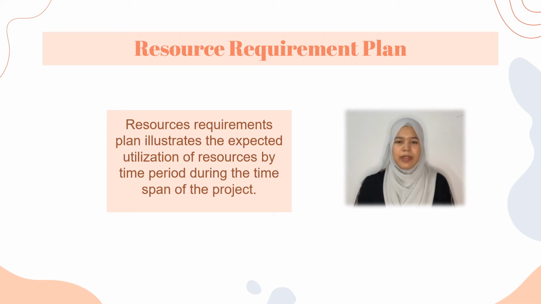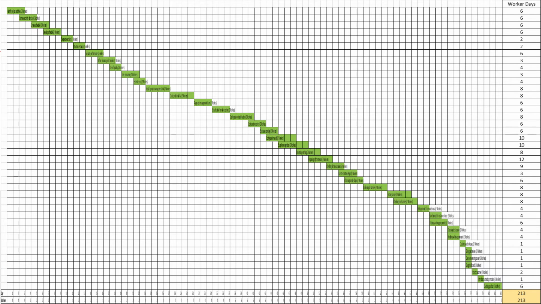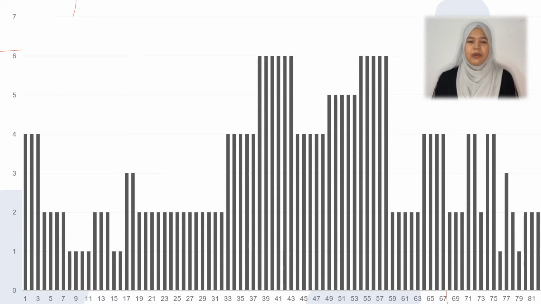Resource requirement plan illustrates the expected utilization of resources by time period during the time span of the project. For our resource requirement plan, we calculate the days based on the day from network diagram, which is 82 days. We got a total of 213 for both workers' days and number of workers. So this is how the utilization for our resource requirement plan looks like.